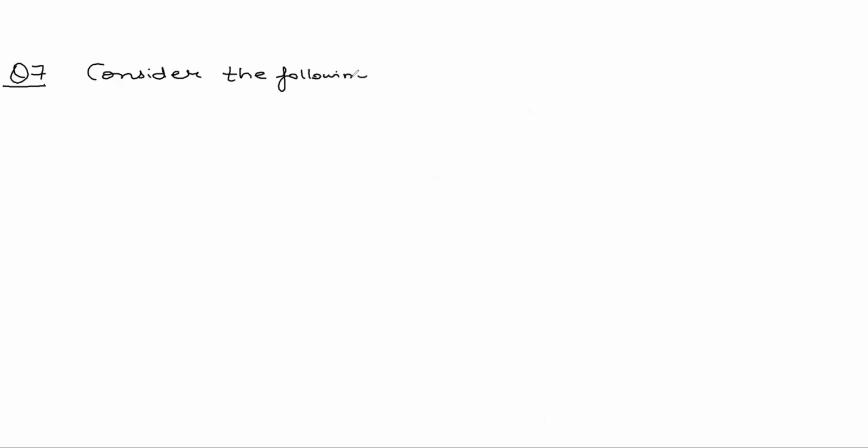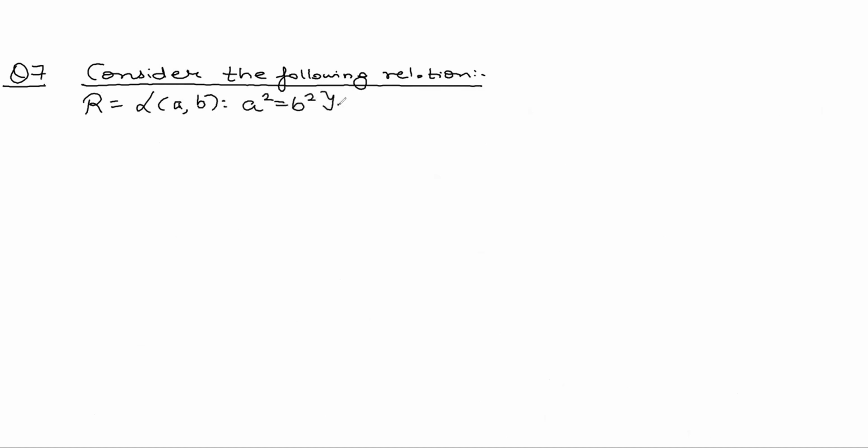Consider the following relation on the set of all integers, defined as R is the set of all A comma B such that A square is equal to B square. Is R an equivalence relation?